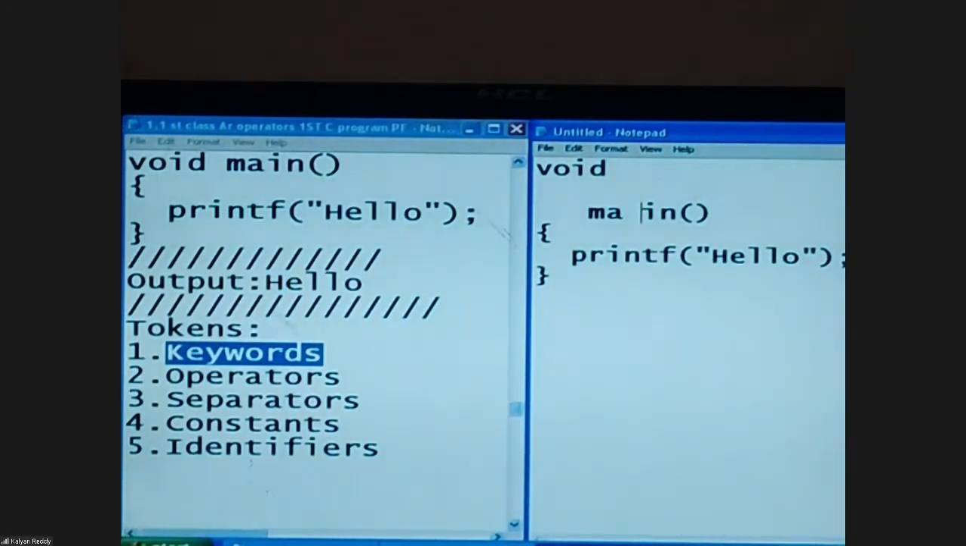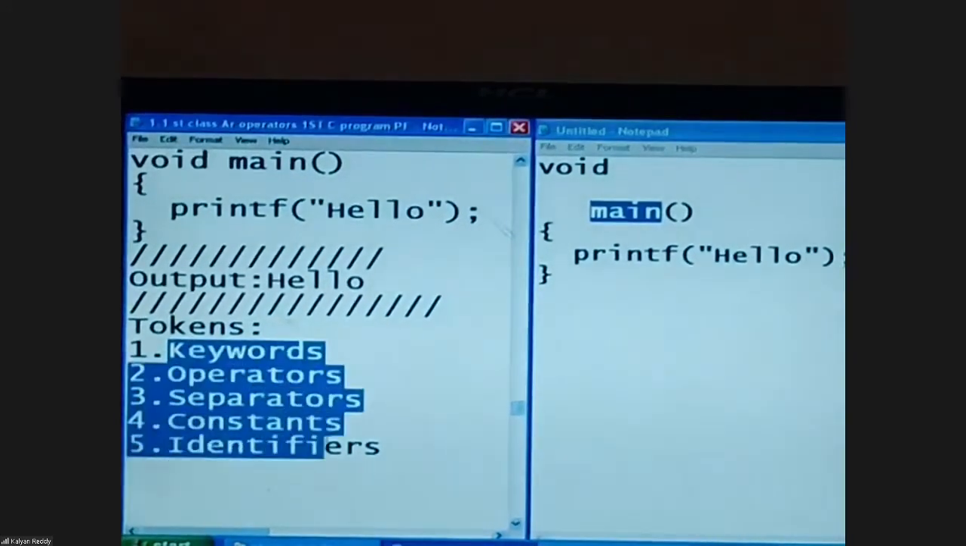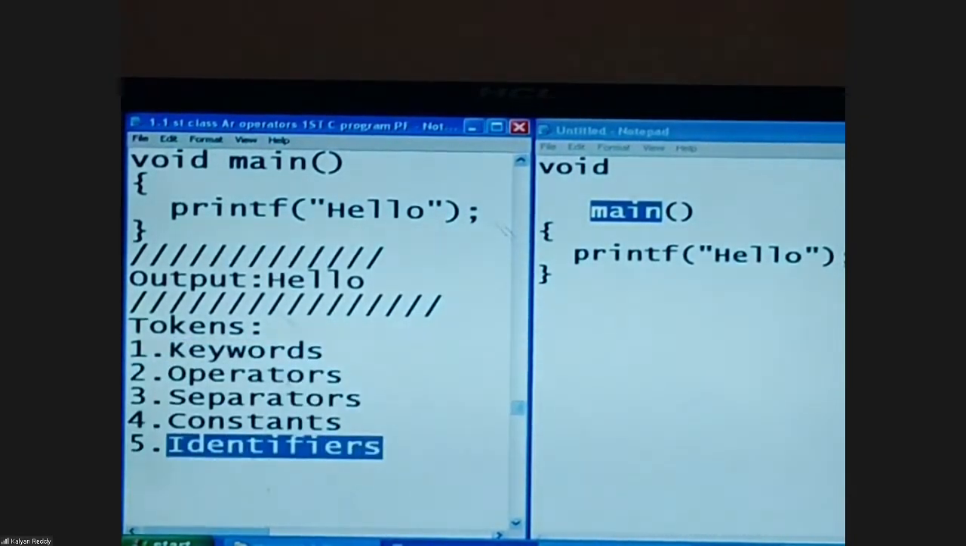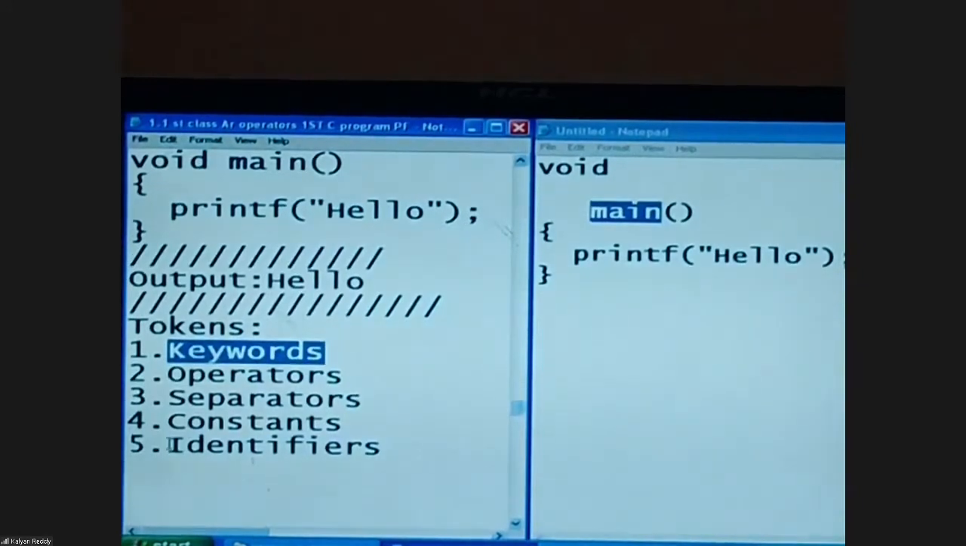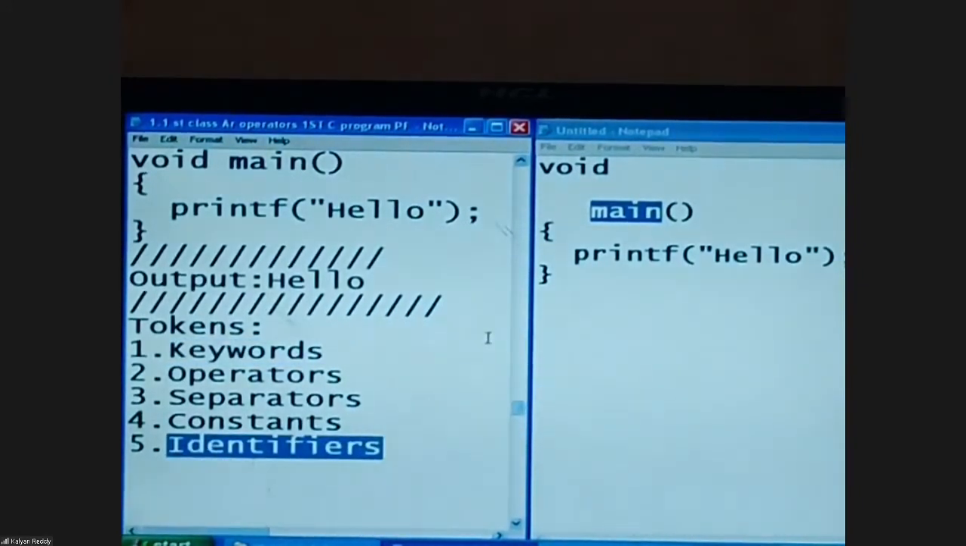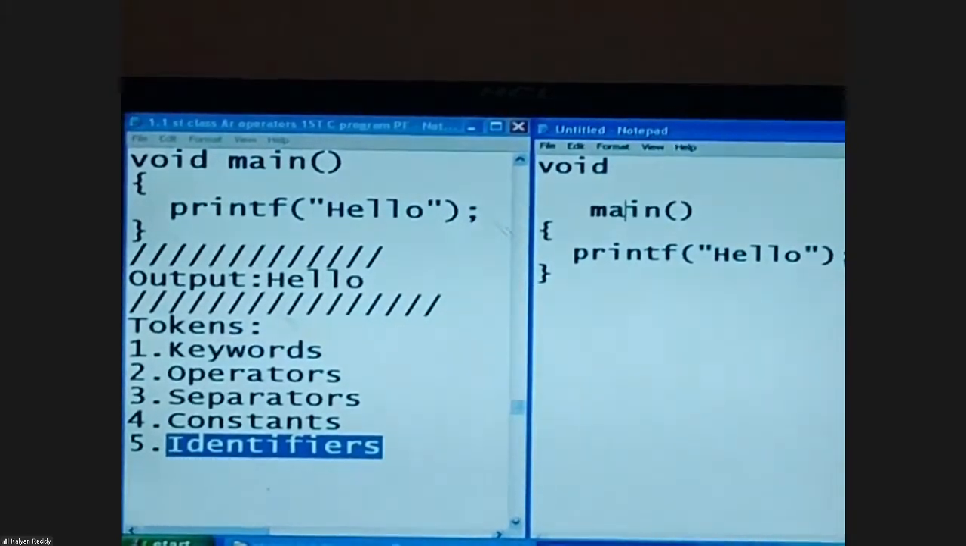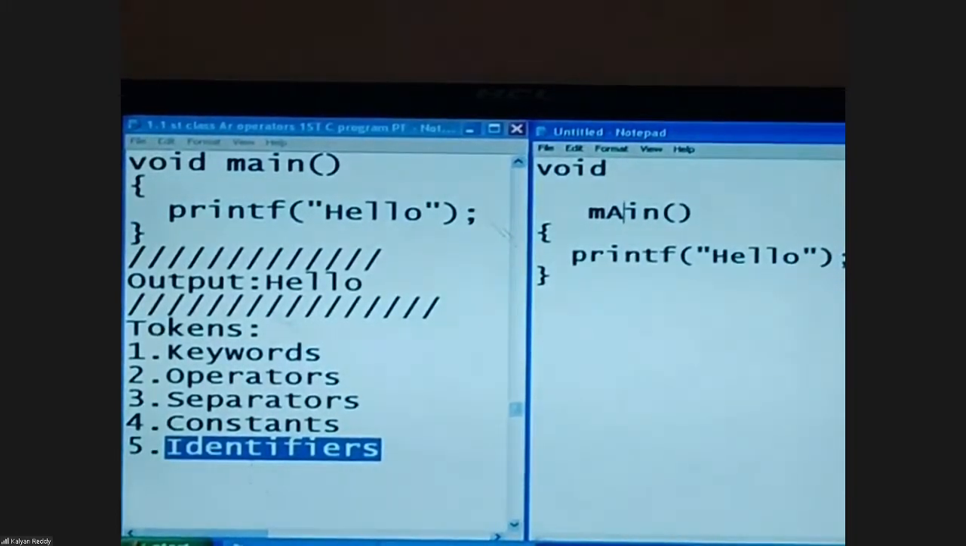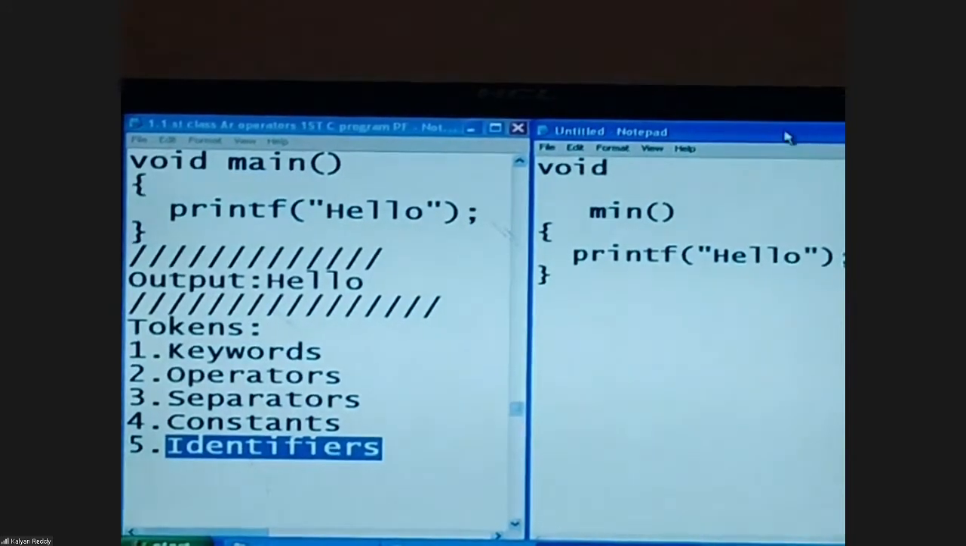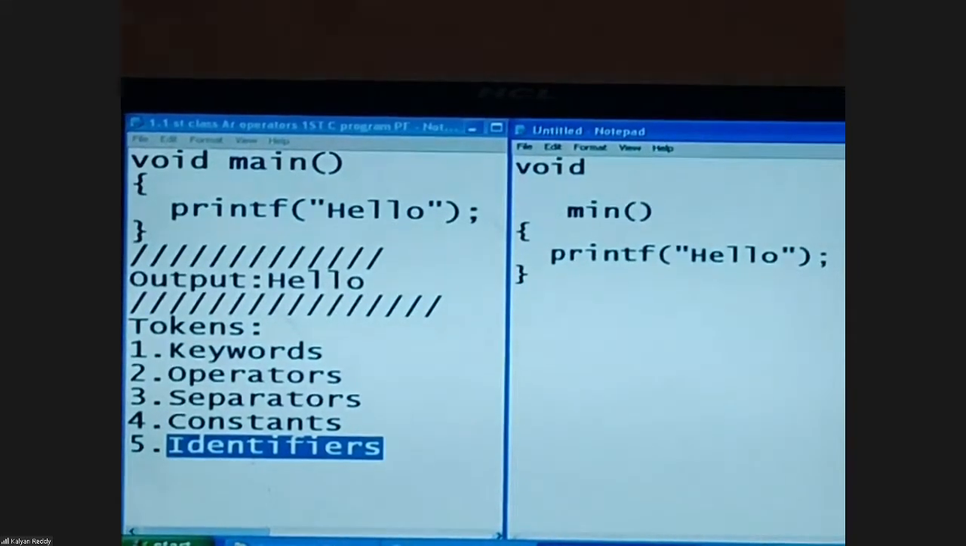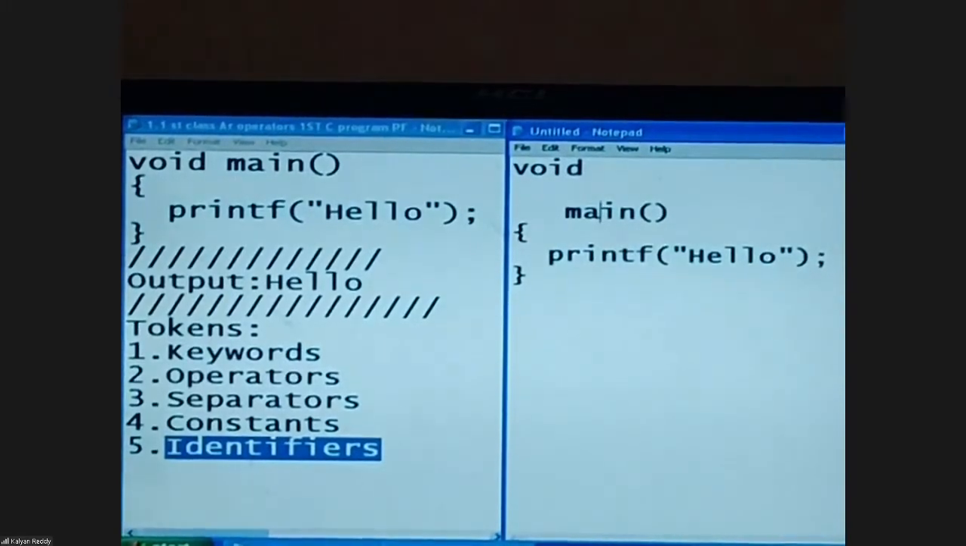Can I split main like this? No. Main is a single set. Main comes under which category among these five? Identifier. Treat it like a keyword, not an issue, but it is called a name, an identifier. What is the purpose of main? Leave it right now, we're going to discuss it later. Can I change it to a capital letter like this? No. Error. Main needs to be like this, as it is.